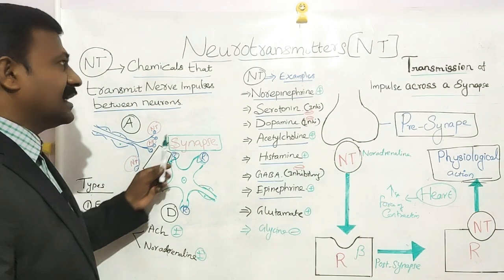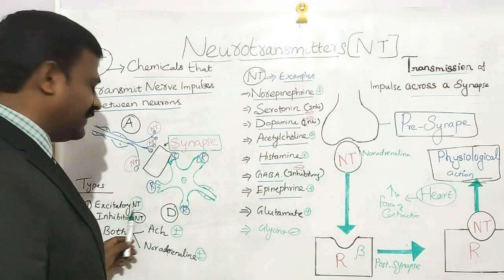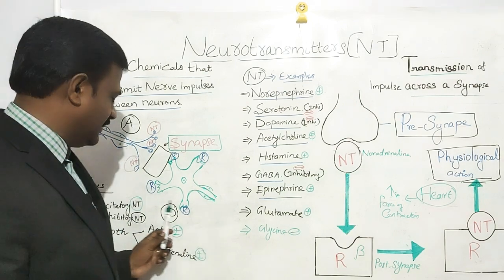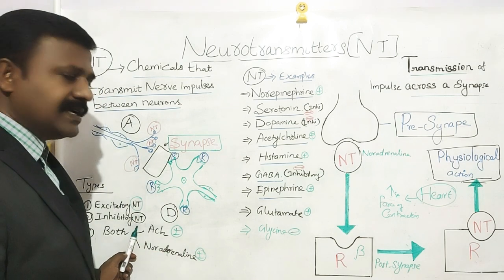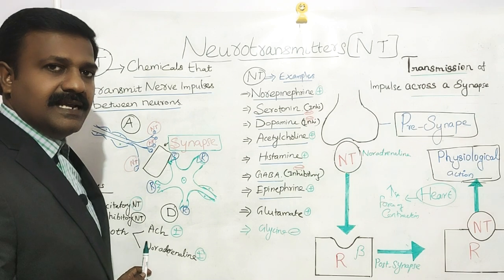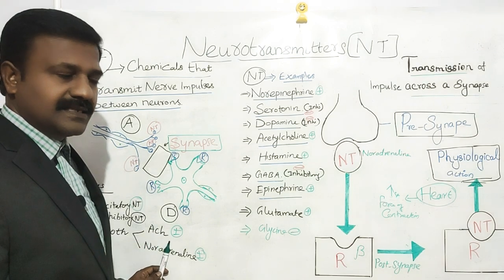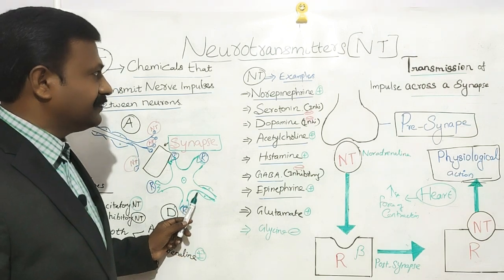Then let us see the types of neurotransmitters. Neurotransmitters are classified into three categories. Number one, excitatory neurotransmitters. Number two, inhibitory neurotransmitters. Number three, both excitatory and inhibitory neurotransmitters. So these are the three types of neurotransmitters.